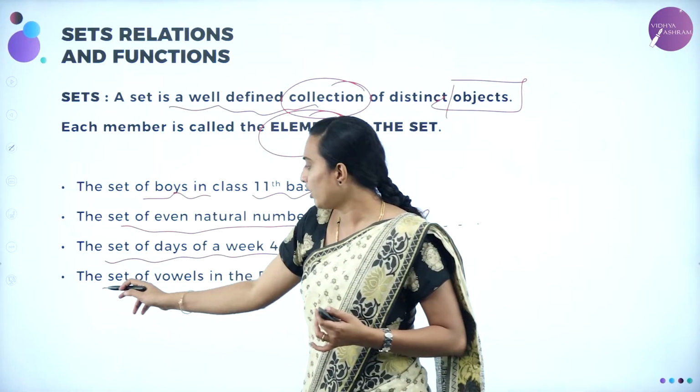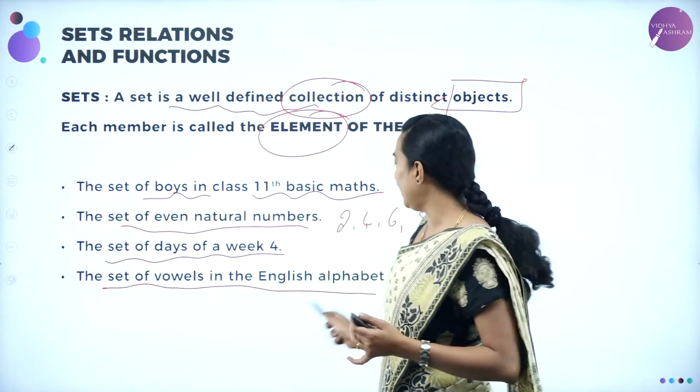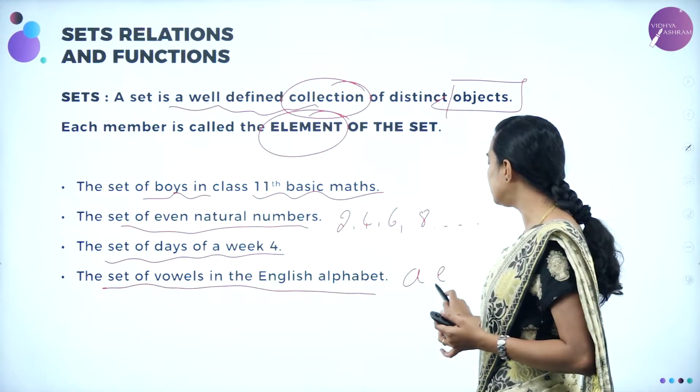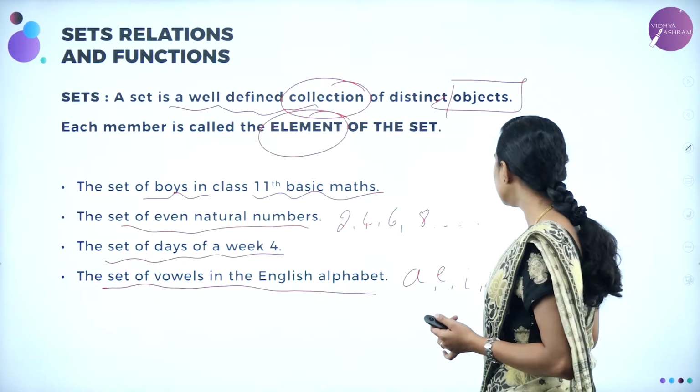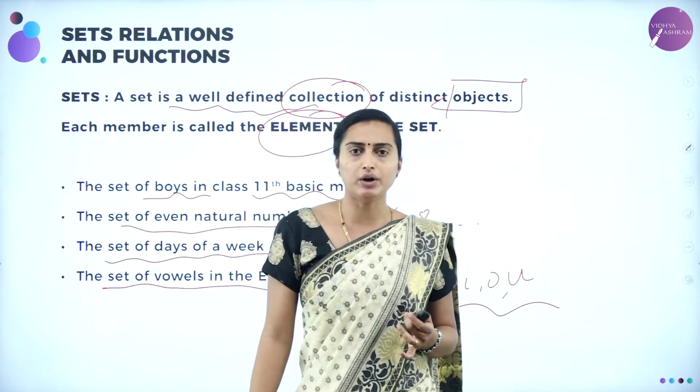And then you are going to have the set of vowels in the English alphabet. The set of vowels is nothing but A, E, I, O, U. Particularly this is a set, okay? Only these elements you are going to have under the set of vowels, isn't it?